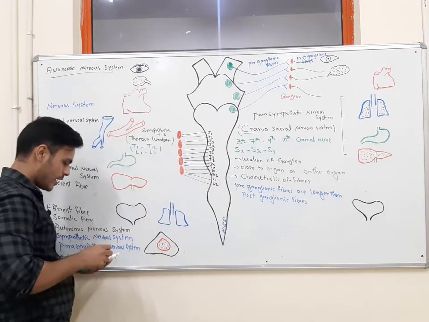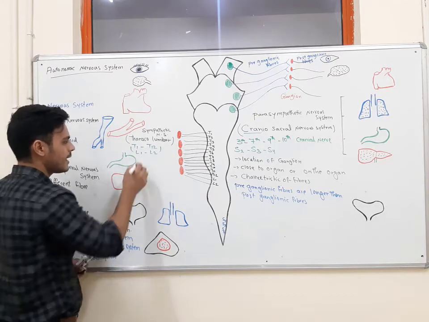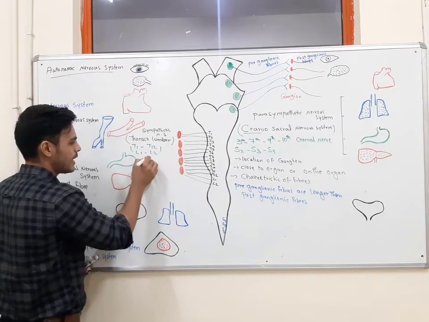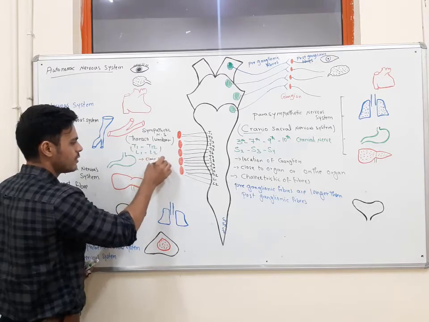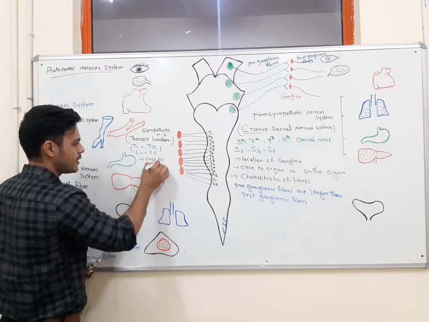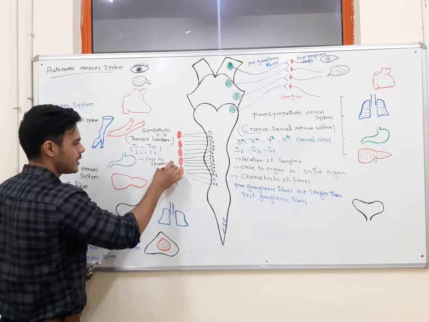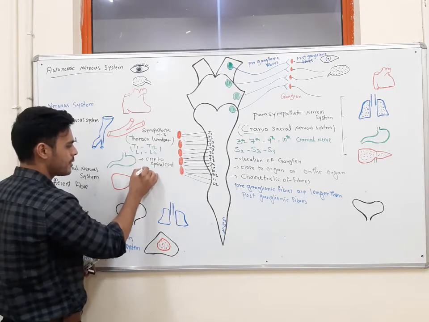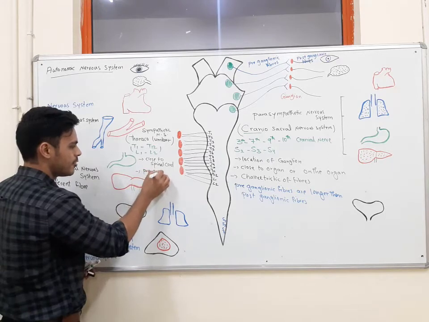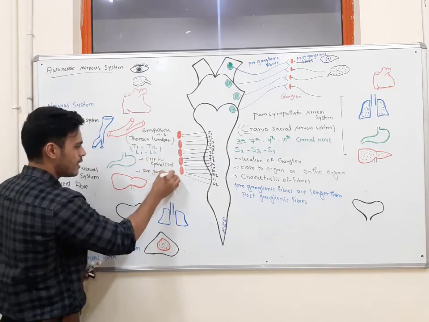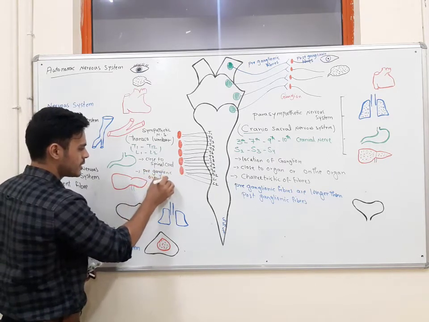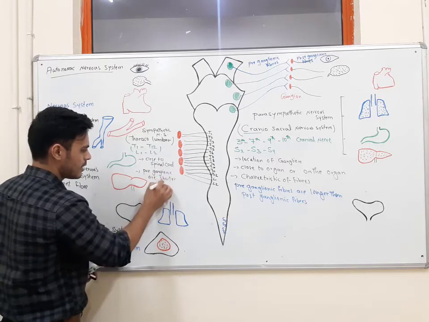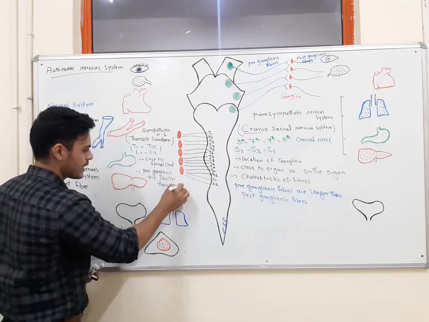So the ganglia are located close to the spinal cord, and the preganglionic fibers are shorter than the postganglionic fibers.